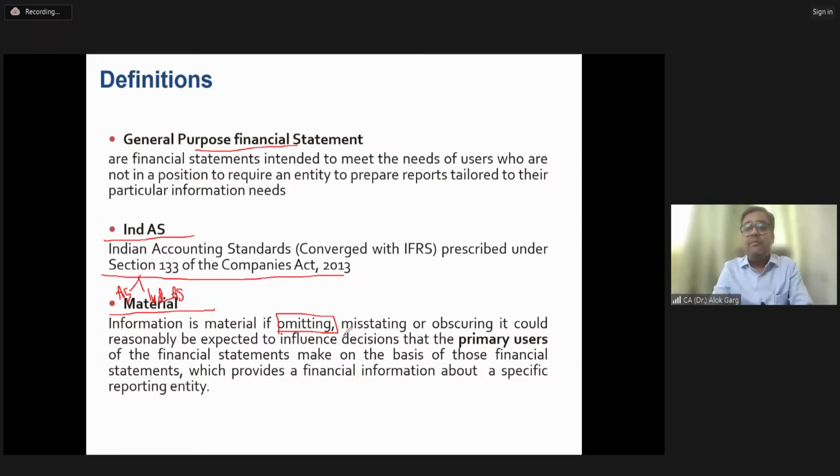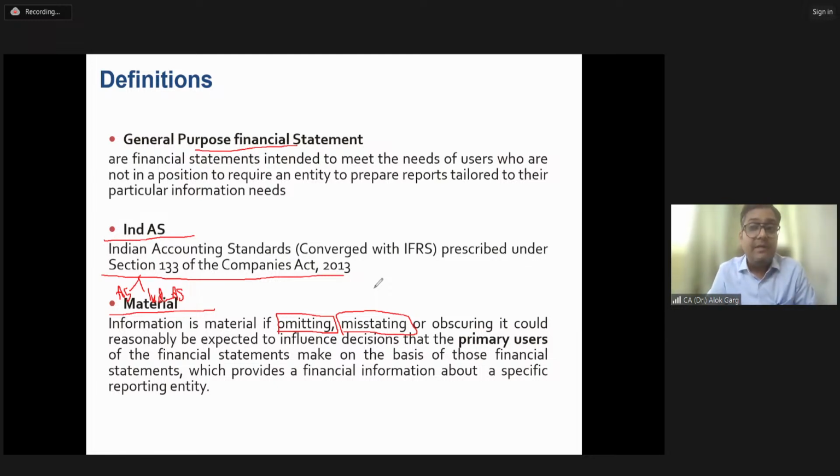Or let's say the accountant was aware of this fact, but still he has misstated. Either he has disclosed the contingent liability, but the quantum was very small or immaterial, or he has presented it in a manner that someone perceived, oh, this is just a disclosure, this is actually not a contingent liability.